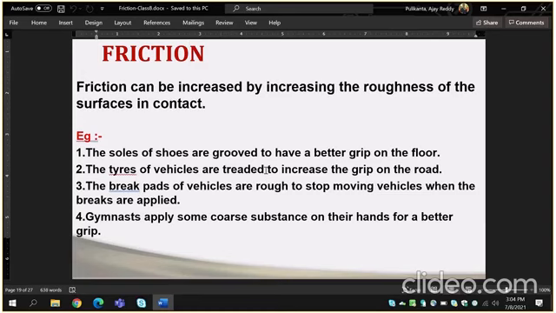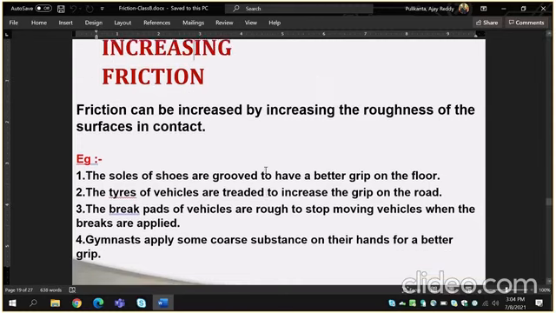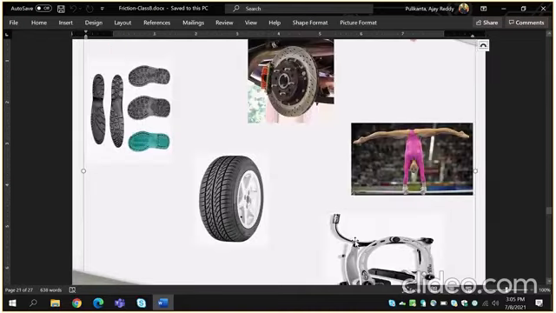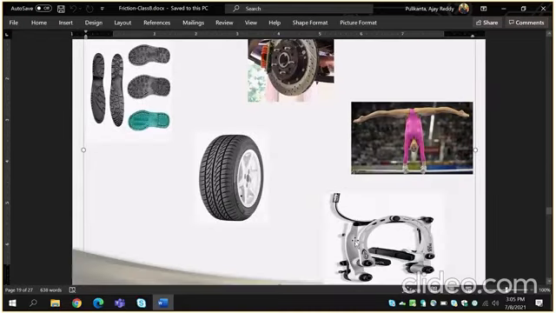Gymnasts apply some coarse substance on their hands for a better grip. These are increasing friction examples. Children, observe the diagram, increasing friction.